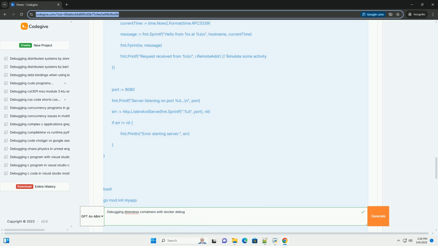9. Troubleshooting common issues. Permission denied: if you encounter permission denied errors, ensure that the debug image has the necessary capabilities, for example SYS_PTRACE for strace and GDB. Process not found: verify that the process ID you're trying to attach to is correct. Use ps aux inside the debug container to list running processes.